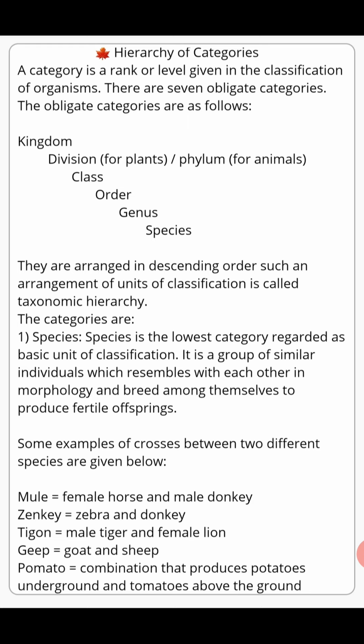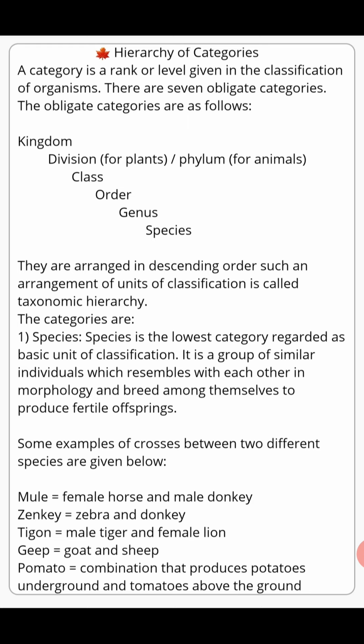Whatever parts I have in my body, the similar kind of parts you have also got in your body. It means we both are similar in morphology. So it means that we both belong to the same species. So here species is the group of similar living organisms that can breed among themselves to produce fertile offsprings.